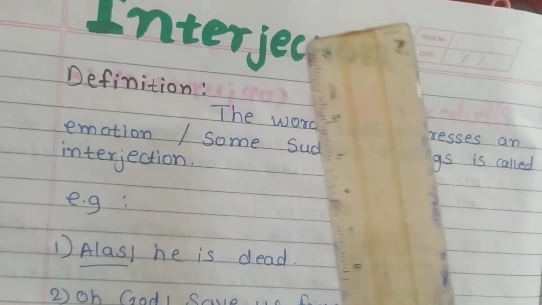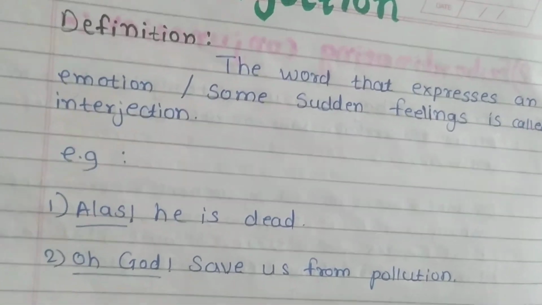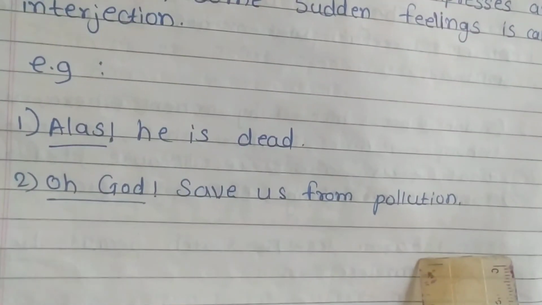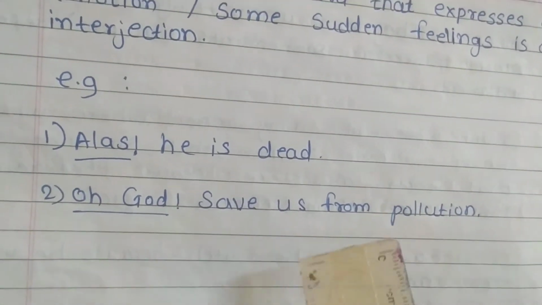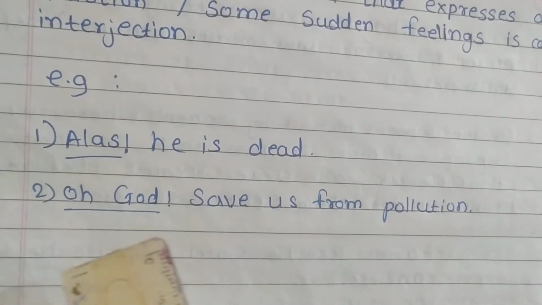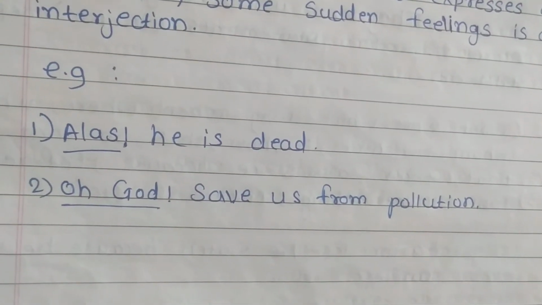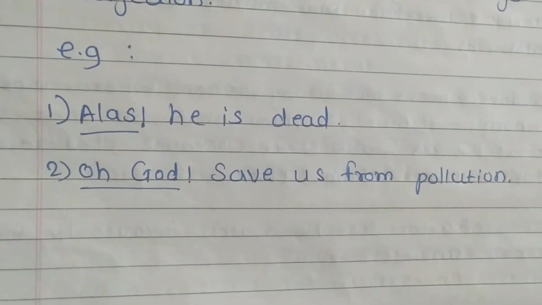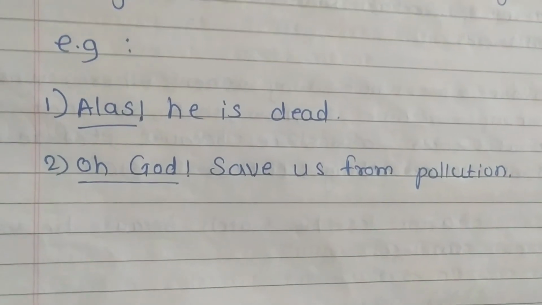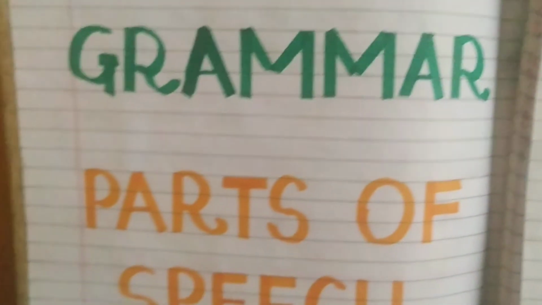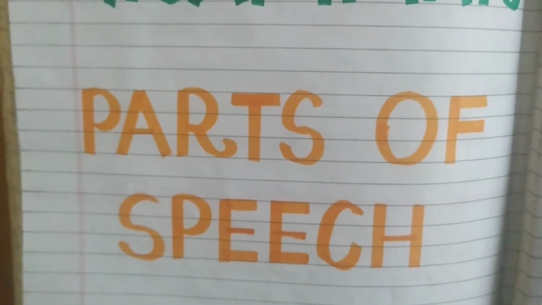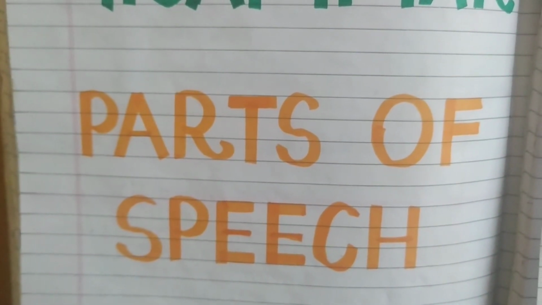So it is an interjection. Have you understood? Okay. Next, oh God, save us from pollution. So here, oh God is also an interjection. Have you understood? So that finishes all the parts of speech topic. Thank you.